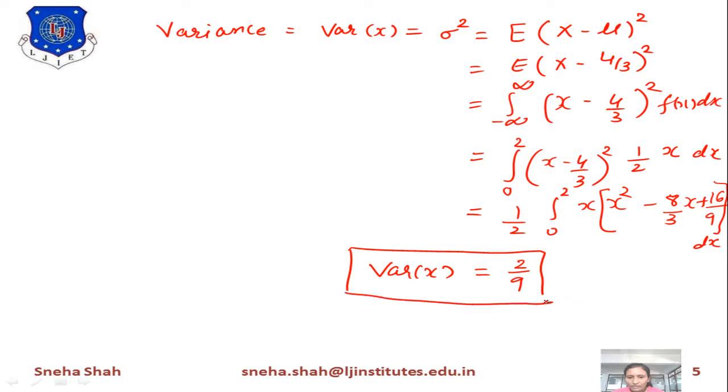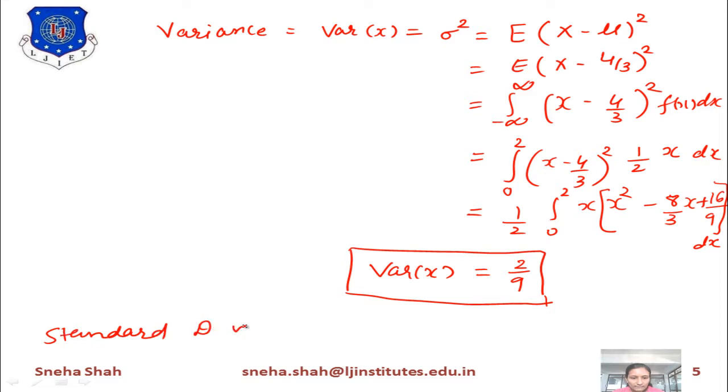Now we want to find the value of standard deviation. What is the definition of standard deviation? Standard deviation is the root of variance. It means the square root of sigma square, so it gives you the root of this value, meaning the square root of 2 by 9. So its value is root 2 divided by root 9, meaning 3. So this is your final answer for the standard deviation.